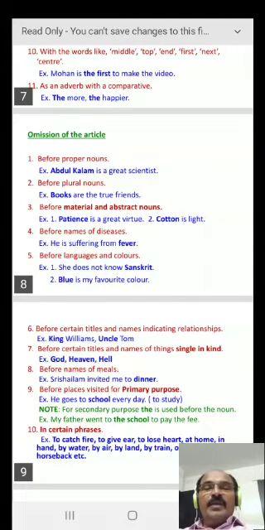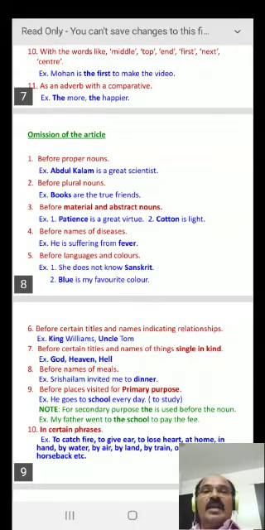4. Before names of diseases. He is suffering from fever. Fever is the name of the disease. No article is used before it. 5. Before languages and colors. For example, she does not know Sanskrit. Sanskrit is the name of the language. No article is used. Blue is my favorite color. Blue is a color. So no article is used before blue.